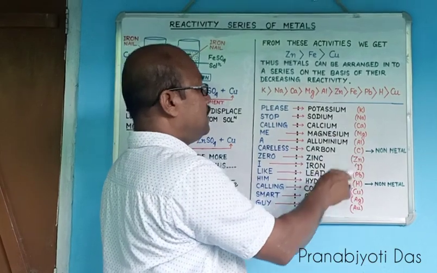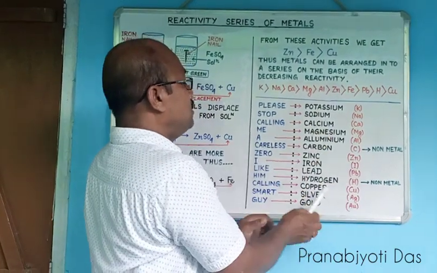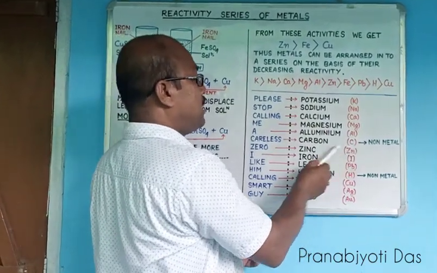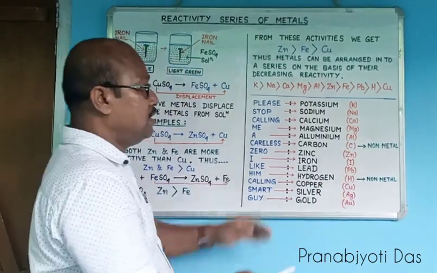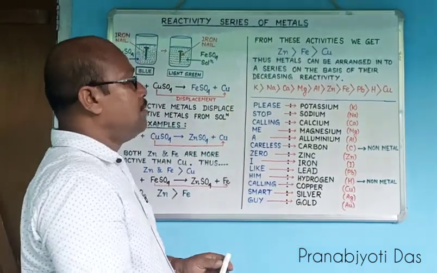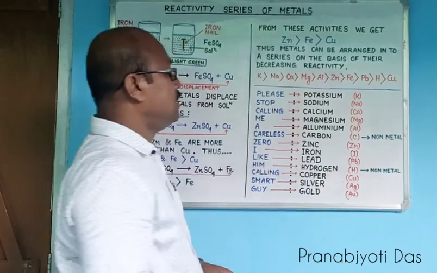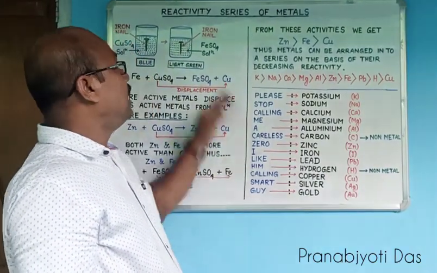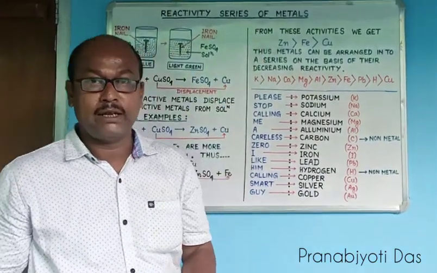The symbols are given in this chart. However, you are getting two non-metals, carbon and hydrogen, in the activity series. But if you remove carbon and hydrogen, you will get only the metals as the reactivity series of metals. Thank you.